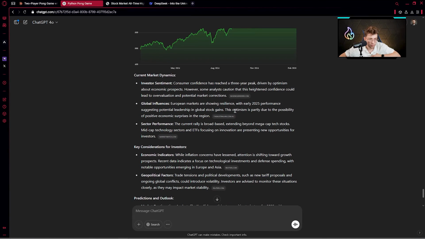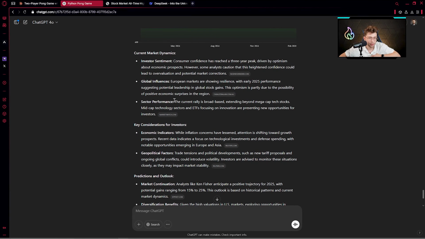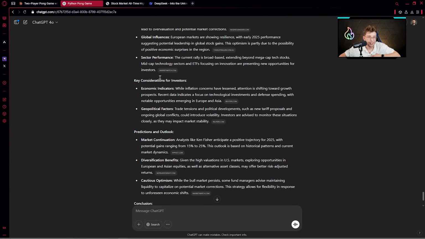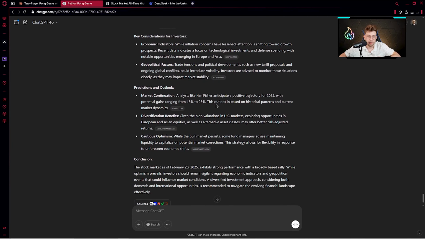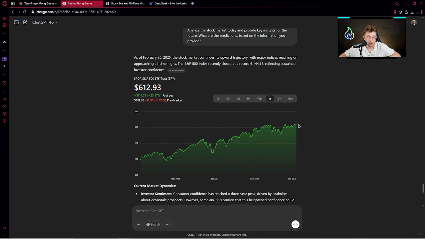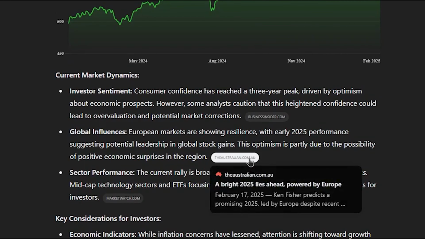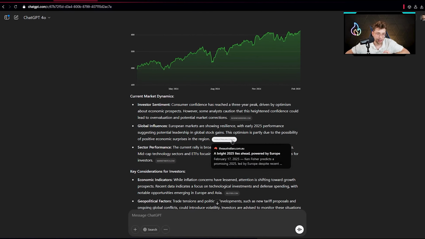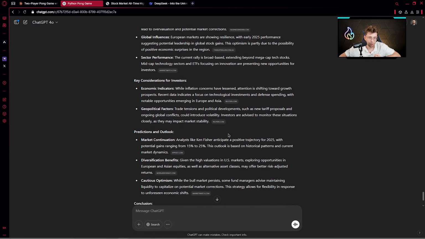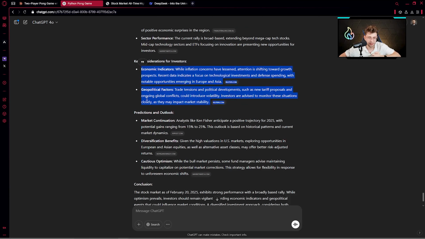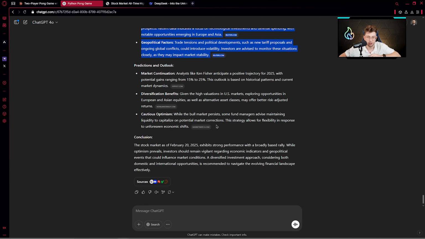So here, global influences, sector performance, key considerations for investors. I really like this entire form. We have a really nice graph. We have the information with the exact links to the specific websites. Also the form, so we've got the topic and there bullet points with not too much messy data. I really love the response from the ChatGPT.